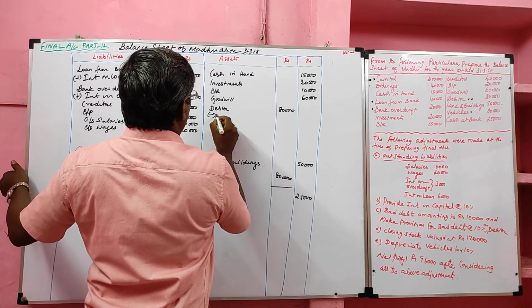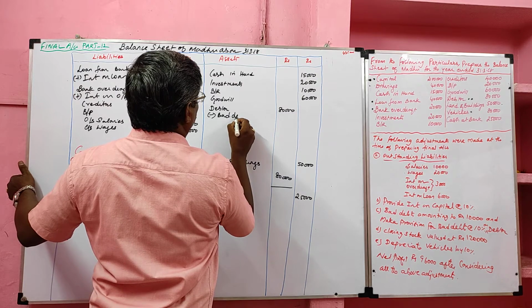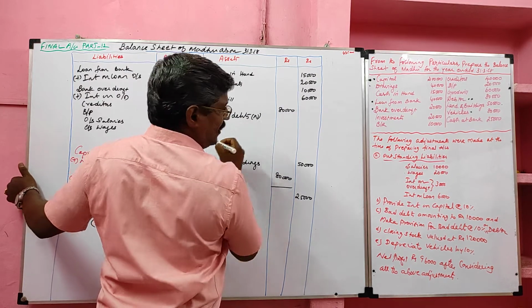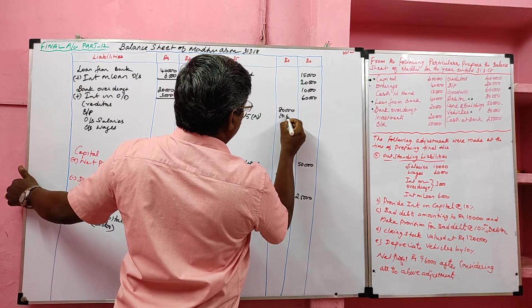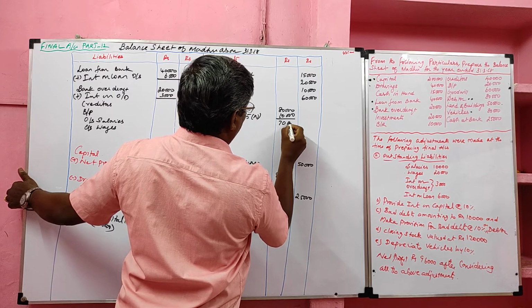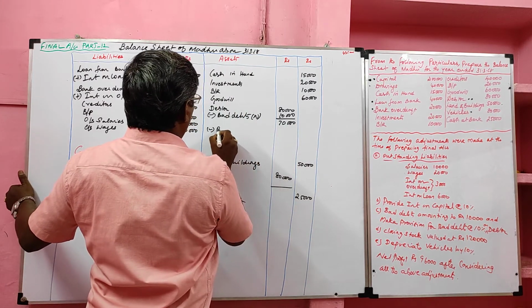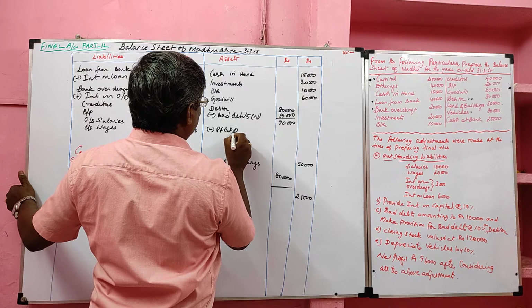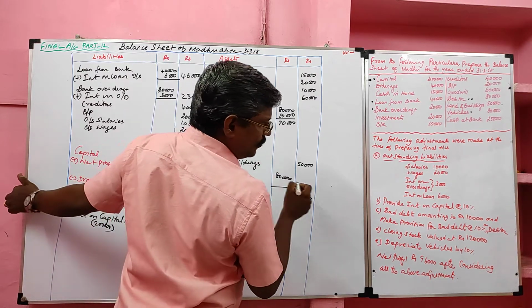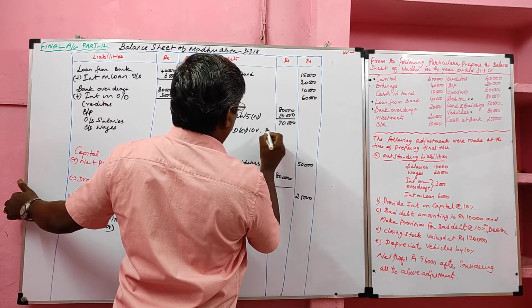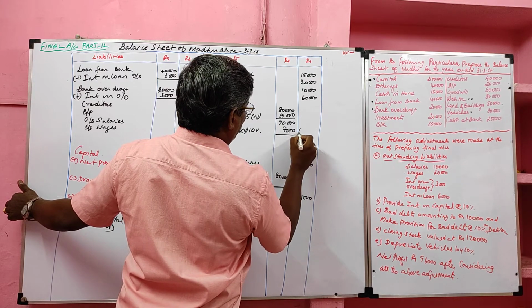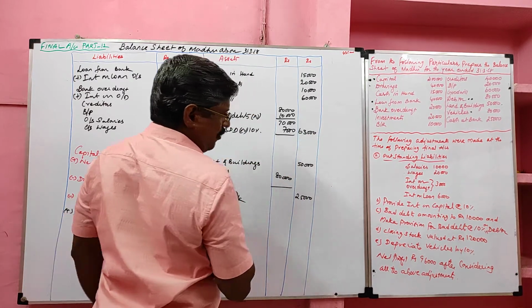Bad debts should be deducted from debtor. Value 10,000, balance 70,000. On that we should make provision for bad and doubtful debts, new, 10% on debtor. So 7,000, balance 63,000 recorded in the outer column.